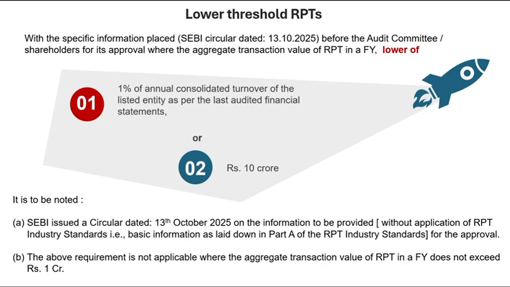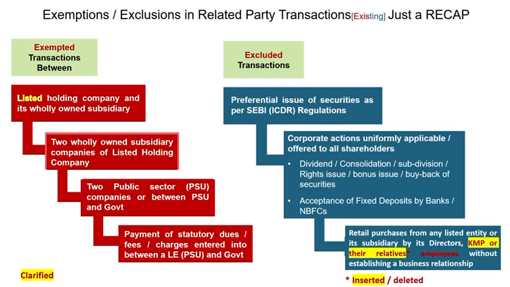Before we wrap up, I wanted to touch on exemptions and exclusions. Just as a recap, there's a much clearer list of what's exempt. Deals between a listed holding company and its wholly owned subsidiary. Transactions between two wholly owned subsidiaries. Anything involving two PSUs, or between a PSU and the government, and even statutory payments like regulatory fees or charges.